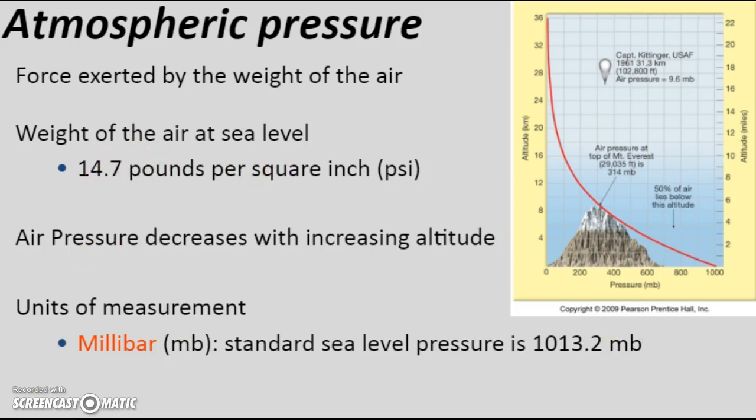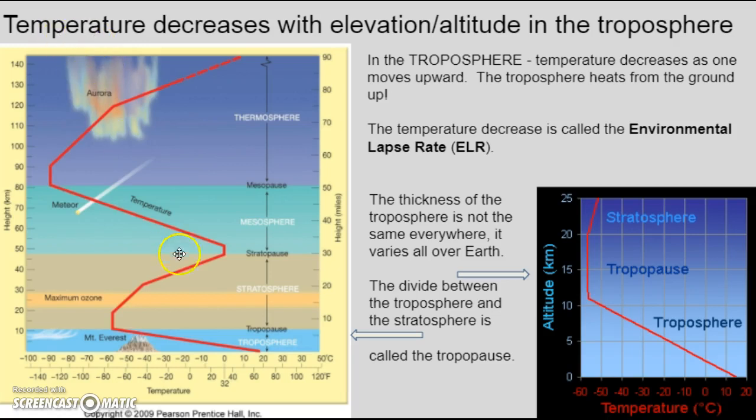Those are equal values. Along with pressure decreasing with elevation, temperature decreases with elevation or altitude in the troposphere. In the troposphere, temperature decreases as one moves upwards. The troposphere heats from the ground up. The temperature decrease is called the ELR, the environmental lapse rate. The thickness of the troposphere is not the same everywhere. It varies all over Earth. The divide between the troposphere and the stratosphere is called the tropopause.